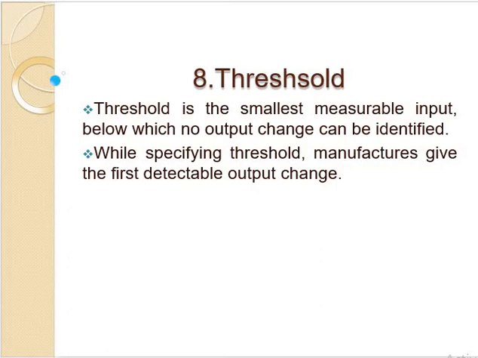That is called threshold. Specifying the threshold, manufacturers give the first detectable output change. How much input you give, that much output should come.